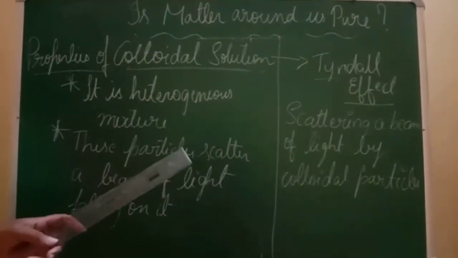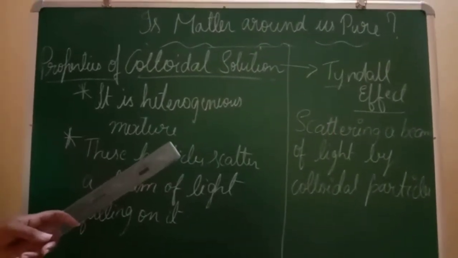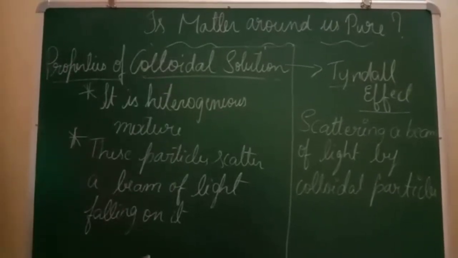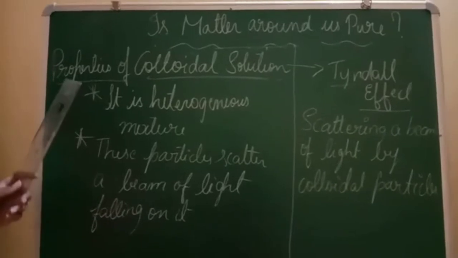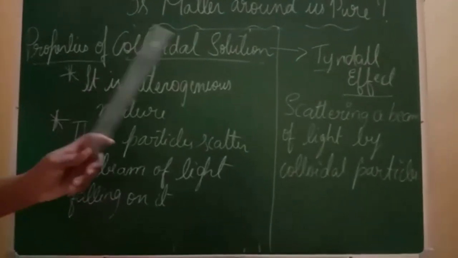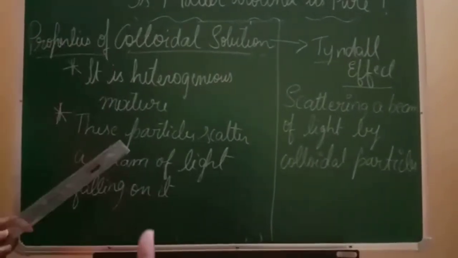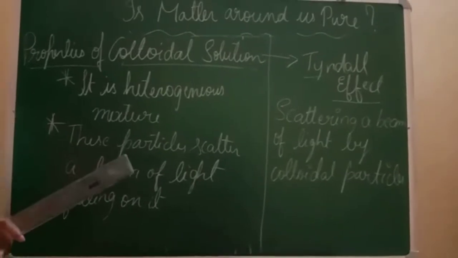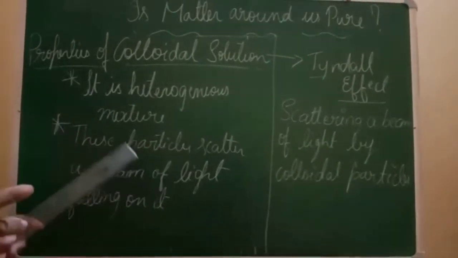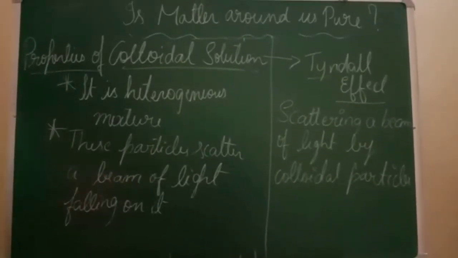This colloidal solution doesn't have a particular definition, and definition also will not be asked for the exam. Instead of that, properties will be asked. Properties of colloidal solution is one of the very important questions. Okay, so first property says it is a heterogeneous mixture. See students, we have learned solution, we have learned suspension, and this is the third one we are learning, colloidal solution. And for every property we have the same thing. For one we have homogeneous and one we have heterogeneous. Don't make confusion. Make it clear which one is homogeneous and which one is heterogeneous.